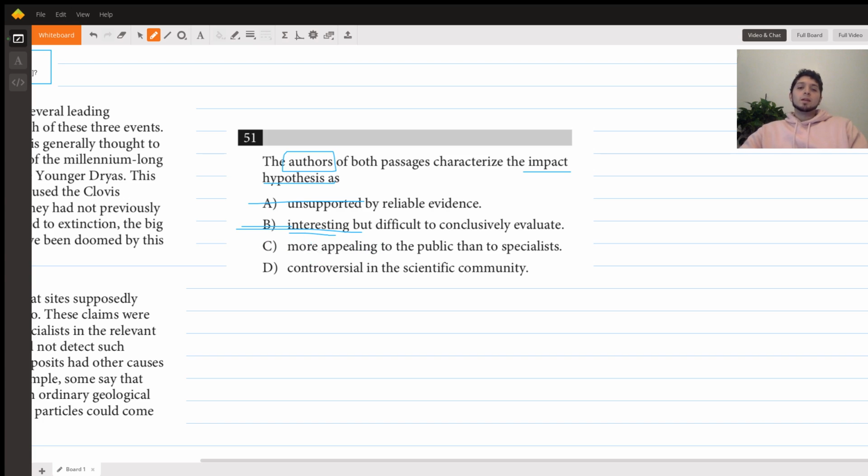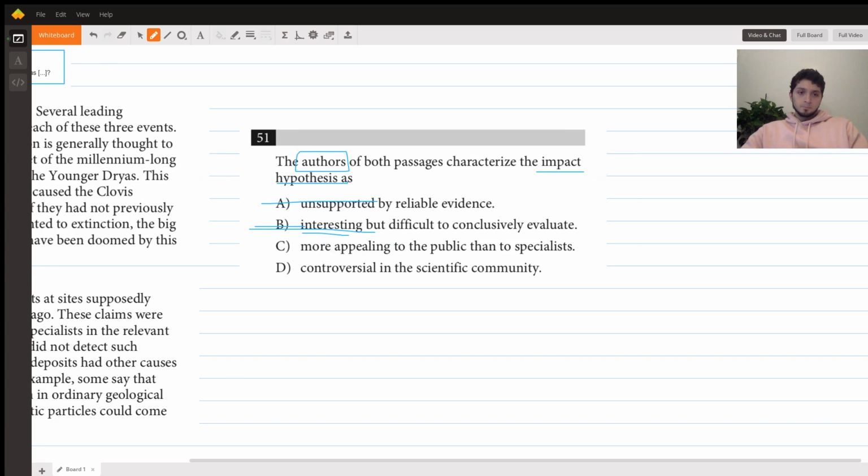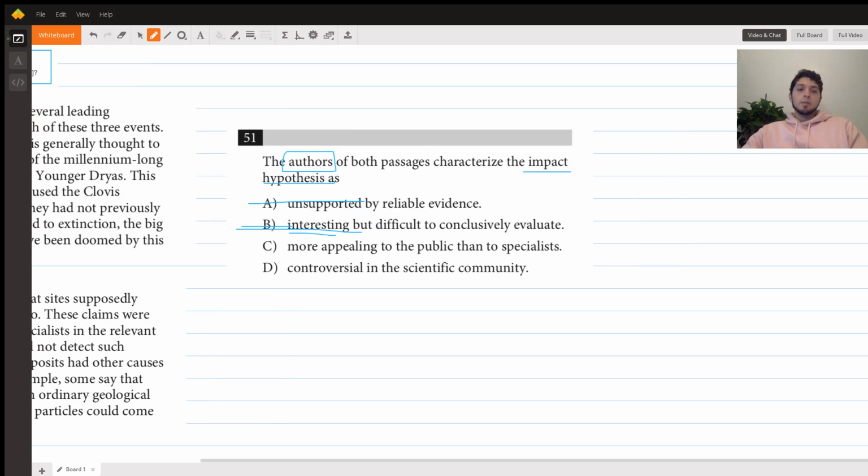C says more appealing to the public than to specialists. We talked about this in passage 2, where they say it has a Hollywood appeal. The issue is that passage 1 doesn't say that. Passage 2 is the only one that mentions it, and we need something that both authors agree with. Then D says controversial in the scientific community. When I went through, I vaguely remembered that they mentioned it was controversial. Going through memory and my understanding of the passage, this is the only one I'm left with.